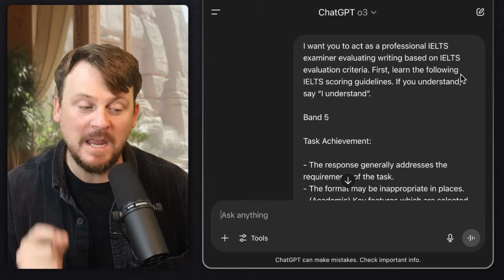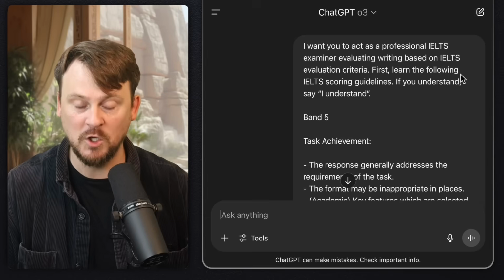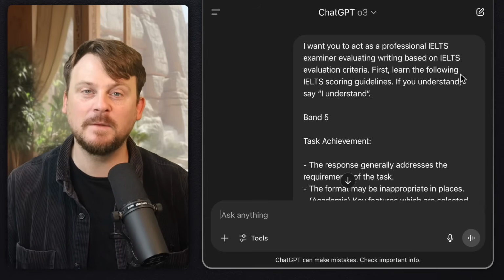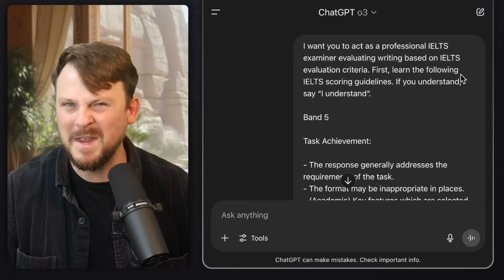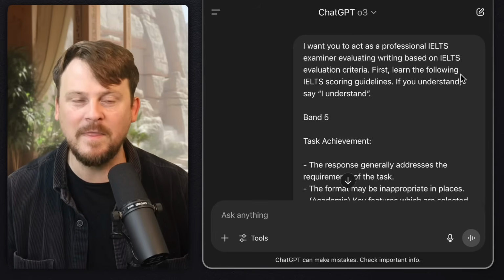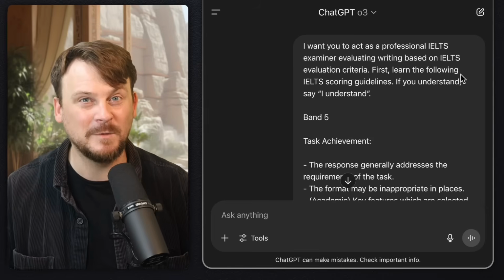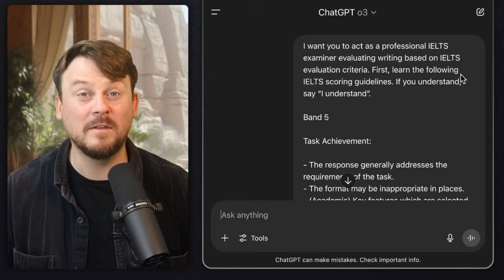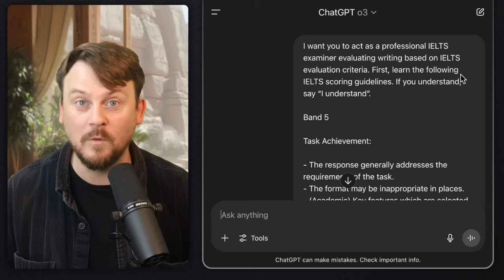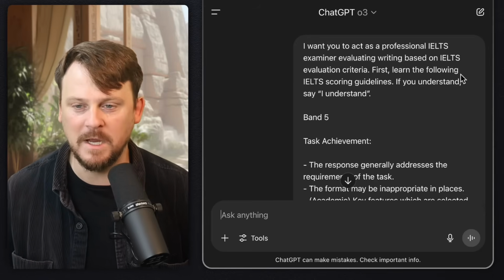But even if you have very accurate prompts with very accurate scoring rubrics, rules, guidelines, if you're using something like 4.0, results might be generally pretty accurate, but vary a lot. And the breakdown is not always as detailed as you want. Now, I haven't tested this specifically with Grok 3, so I'm not quite sure if what we're getting with Grok 4 is better than Grok 3, but we're comparing right now O3 and Grok 4.